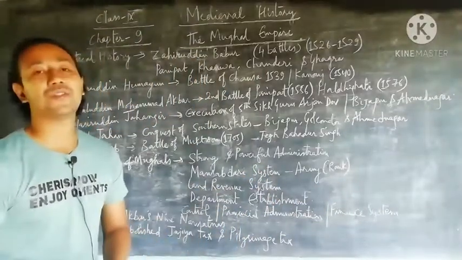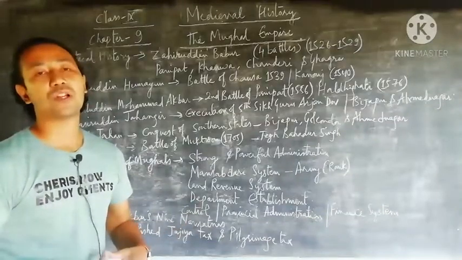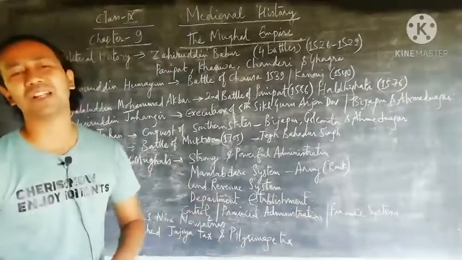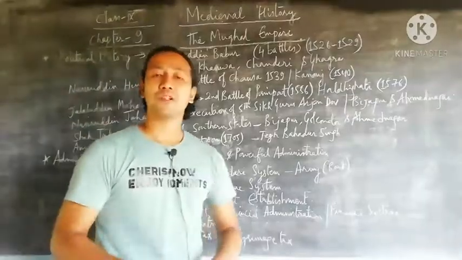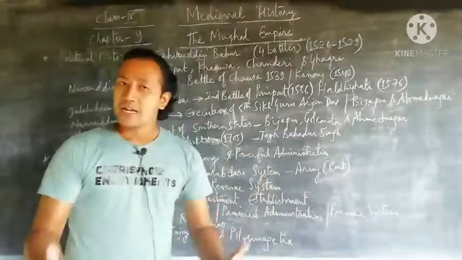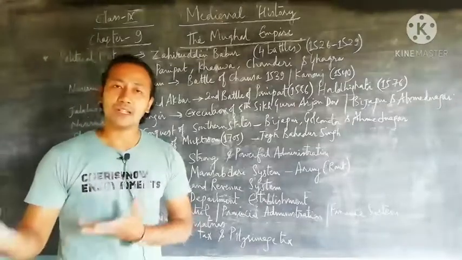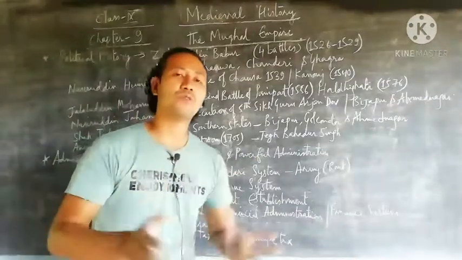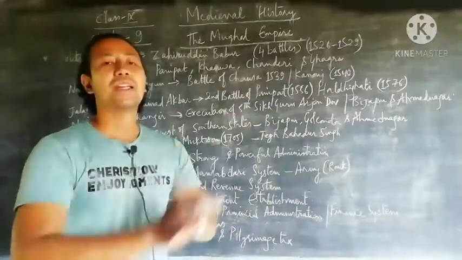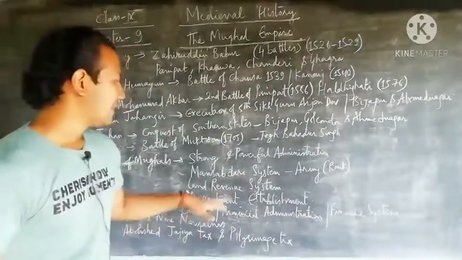Next, talking about the land revenue system, so that was very much important. Not only in the Mughal Empire, but in all the medieval chapter, because through land revenue, the king used to get wealth in the form of taxation, and that was being used for the betterment and development of the kingdom.